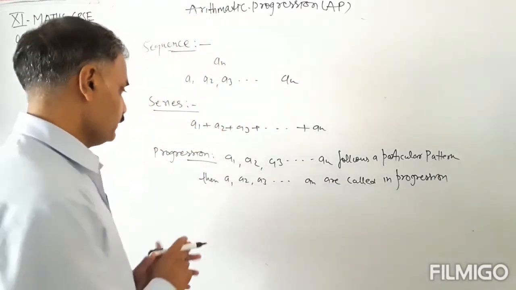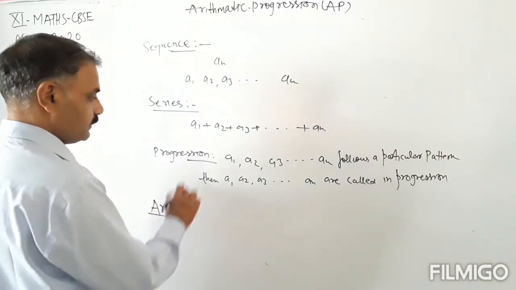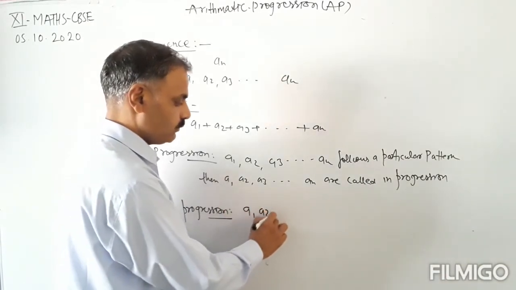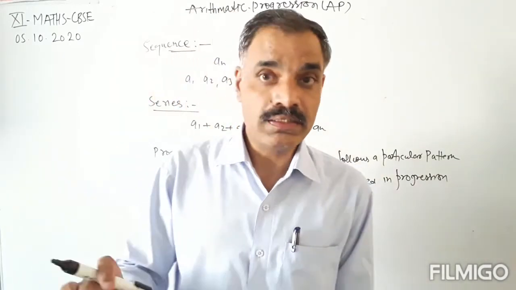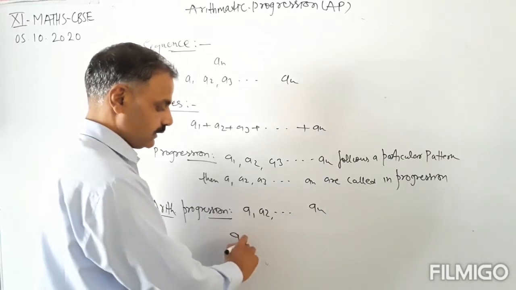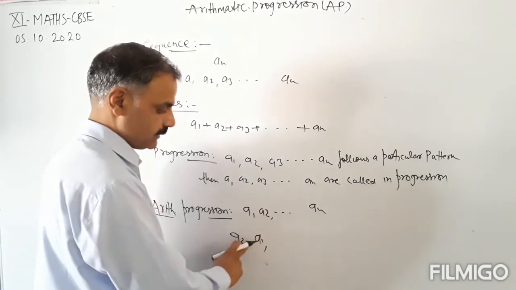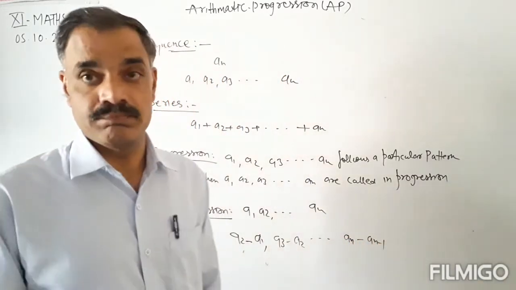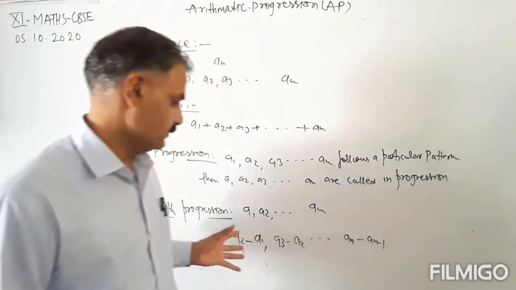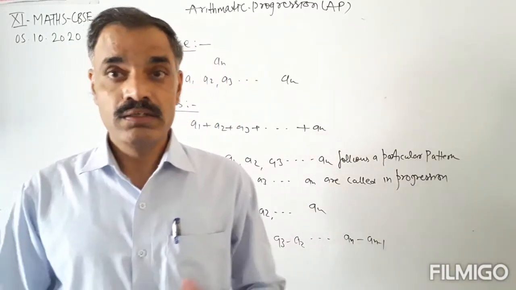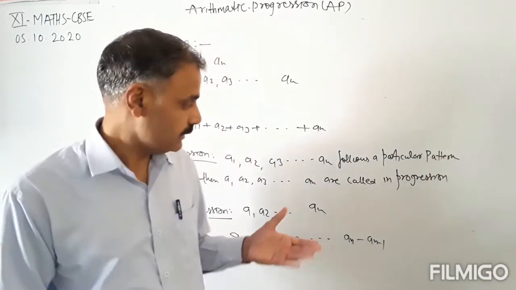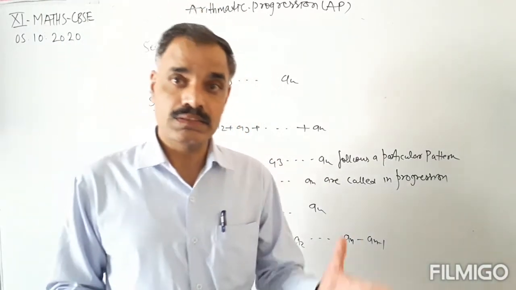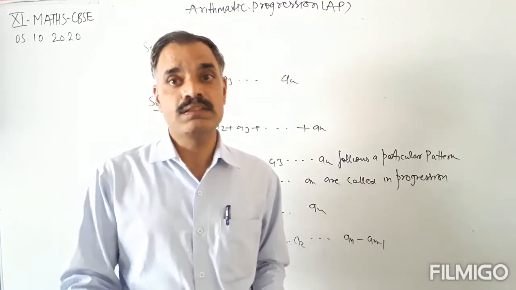And what is arithmetic progression? If the terms a1, a2 and so on, an are following a particular pattern, and the pattern is such that the difference between the succeeding term and the preceding term, that is a2 minus a1, a3 minus a2 and so on, an minus a(n minus 1), is always the same, then this progression is said to be the arithmetic progression.